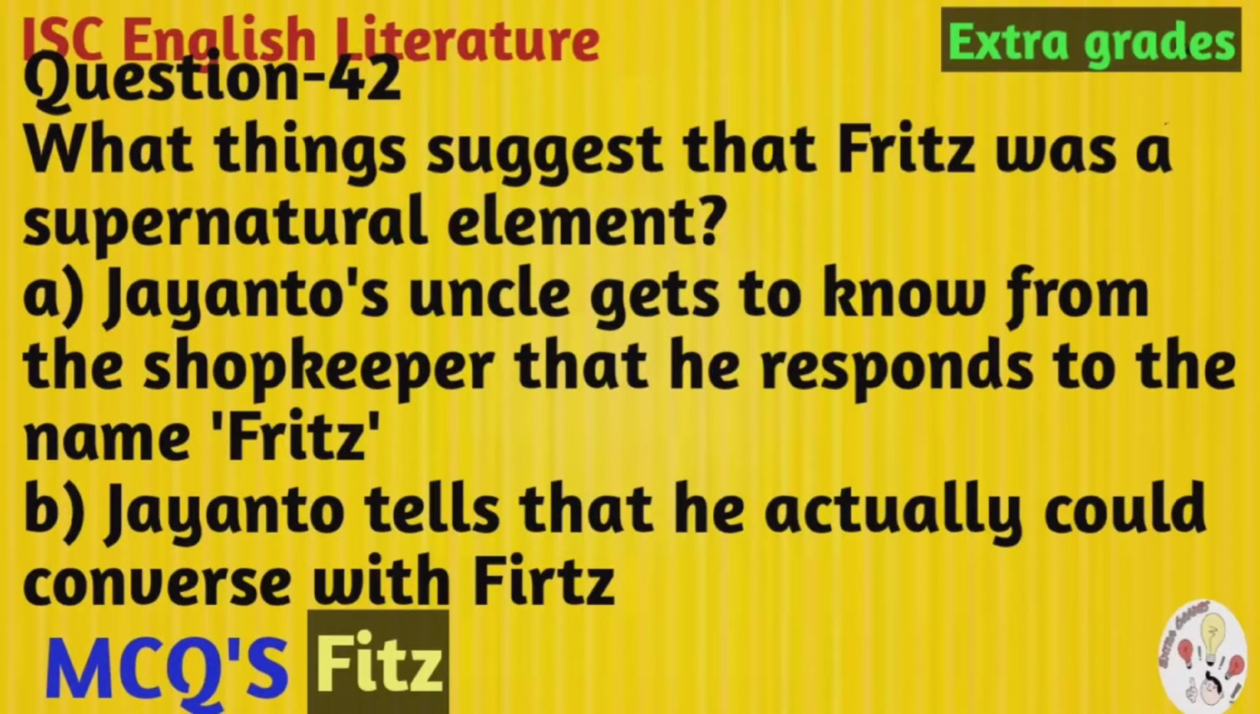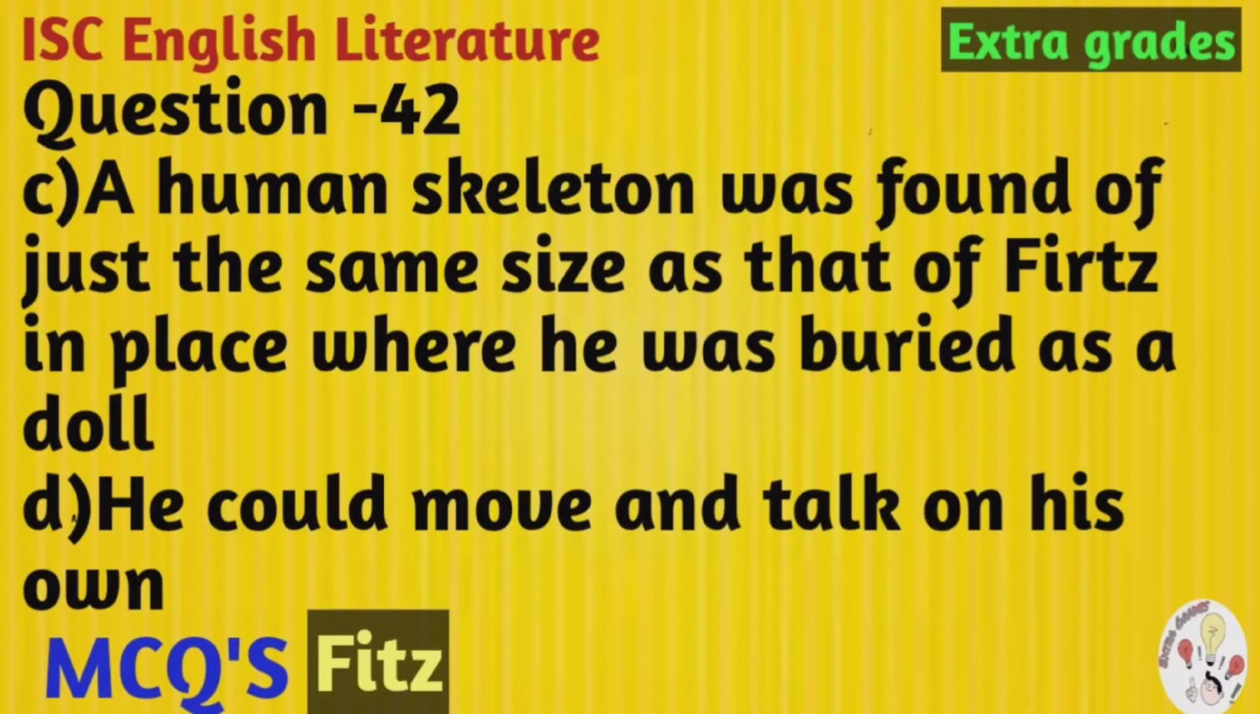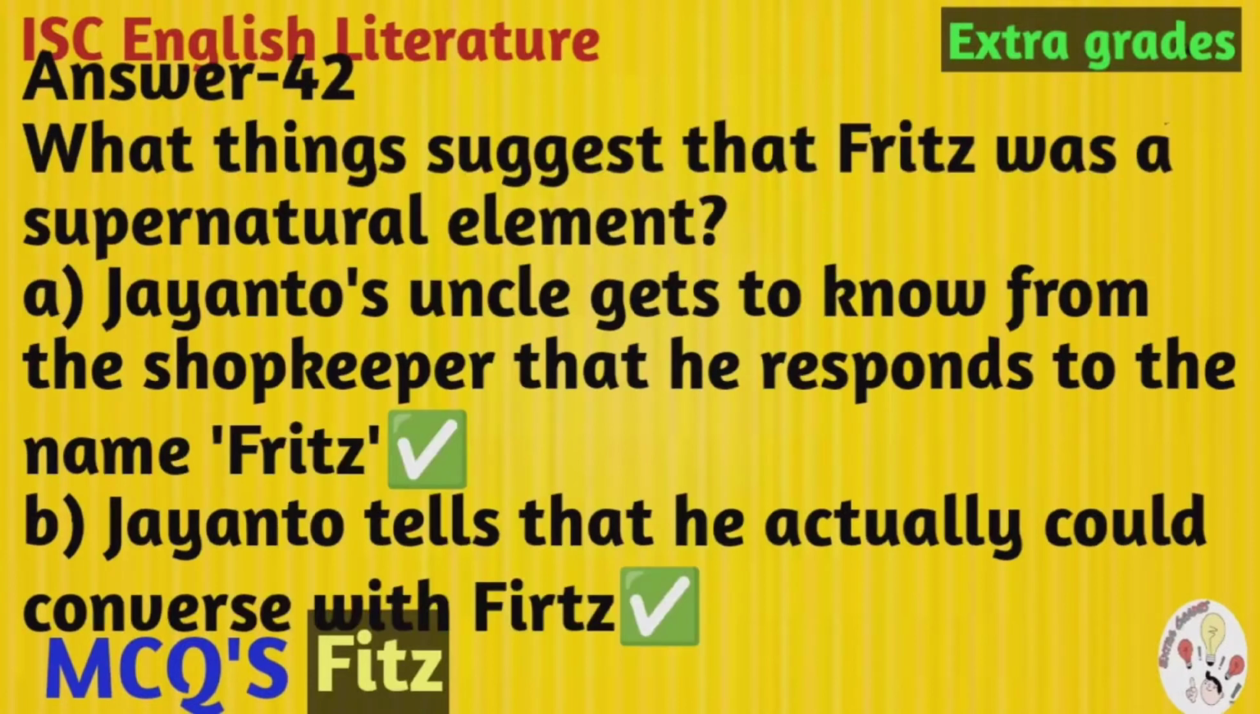A. Jayanto's uncle gets to know from the shopkeeper that he responds to the name Fritz. B. Jayanto tells what he exactly could tell, that he actually could converse with Fritz. C. A human skeleton was found of just the same size as that of Fritz in the place where he was buried as a doll. D. He could move and talk on his own. And the correct options are, and children, here also more than one correct option is there.